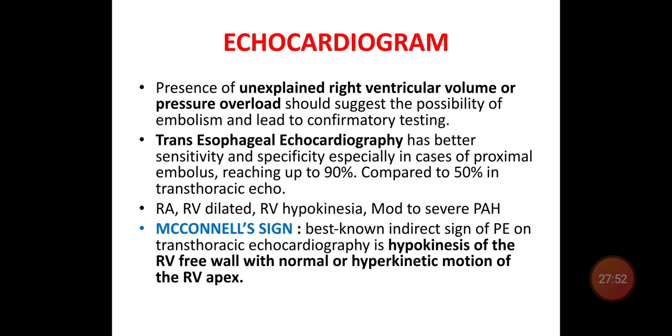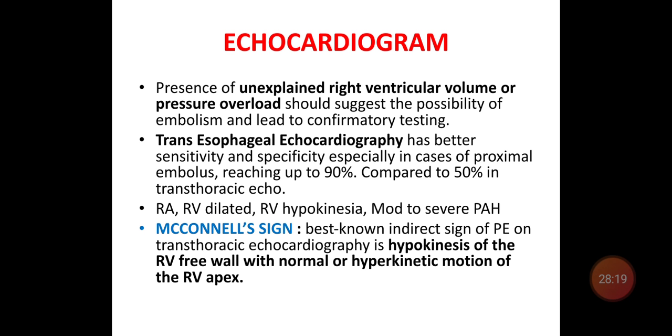Transesophageal echocardiography has a better sensitivity and specificity, especially in case of proximal embolus, reaching up to 90% compared to 50% for transthoracic echo. Echocardiography findings are RA and RV dilated, RV hypokinesia, and moderate to severe pulmonary arterial hypertension.